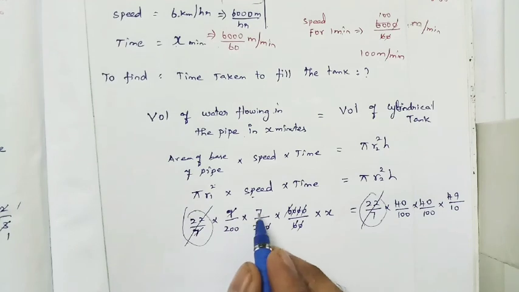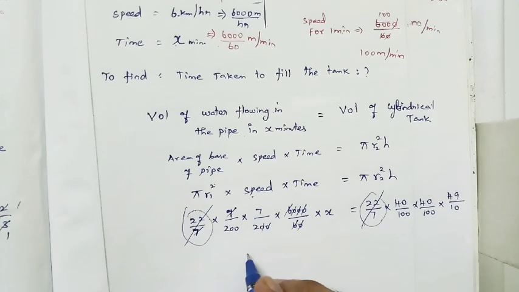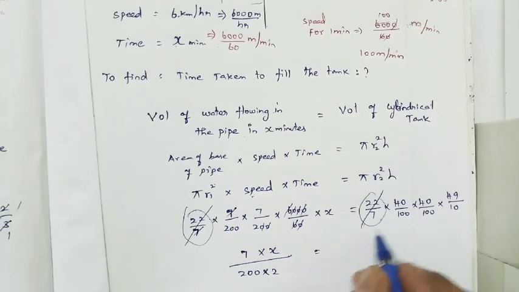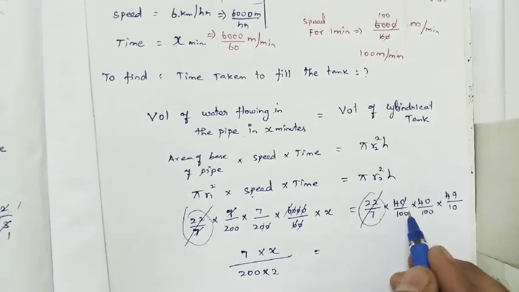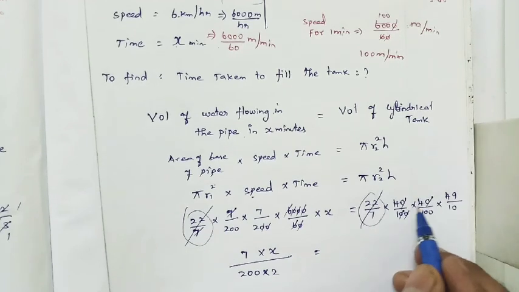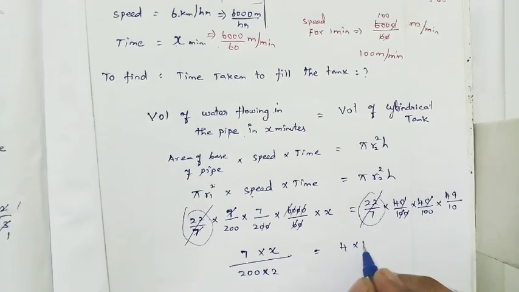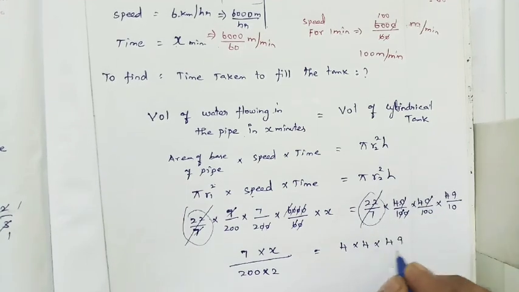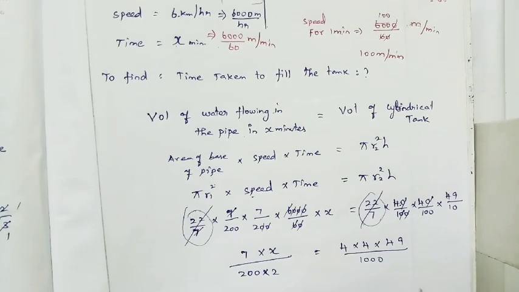Still what we have is 7 into x divided by 200 into 2 is equal to, here the 0 will get cancelled, remaining 4 into 4 into 49 divided by 1000, whatever it may be.